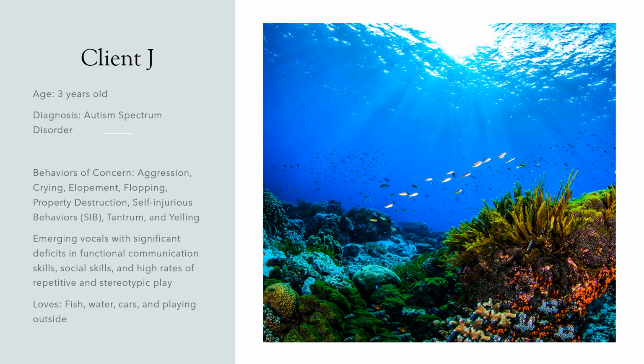Just to review, Jay is 3 years old and has a diagnosis of autism spectrum disorder. His behaviors of concern include aggression, crying, elopement, flopping, property destruction, self-injurious behaviors, tantrums, and yelling. Jay has emerging vocals right now with significant deficits in functional communication skills, social skills, and high rates of repetitive and stereotypic play. Jay loves fish, water, cars, and playing outside.